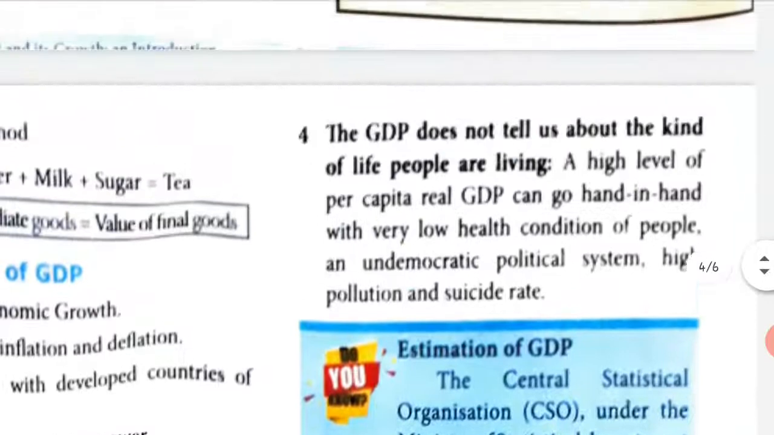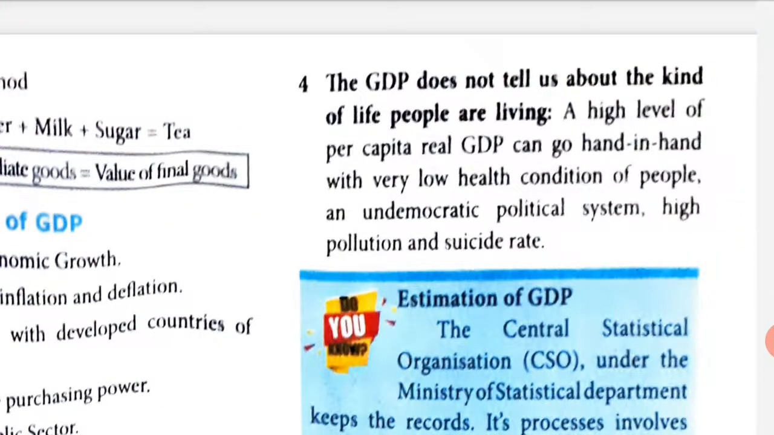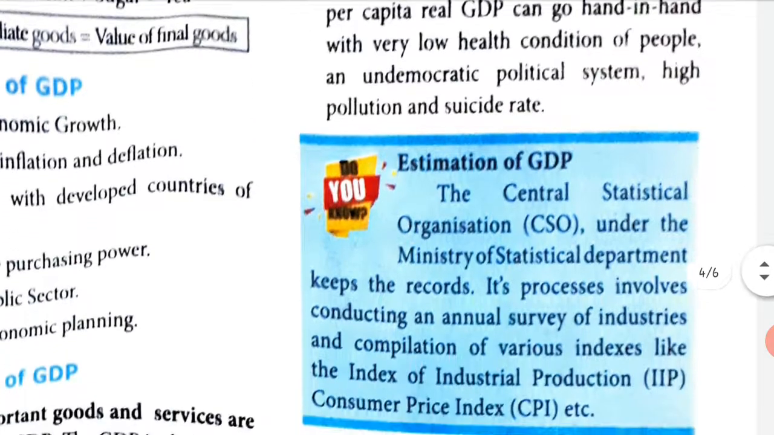The next part of it is the GDP does not tell us about the kind of life people are living. A high level of per capita real GDP can go hand in hand with very low health condition of people, an undemocratic political system, high pollution and suicidal rate. So when your high level of per capita income GDP goes hand in hand, there could be low health conditions of people, the political system can be undemocratic, and high pollution rates and suicidal rates also. Estimation of GDP.